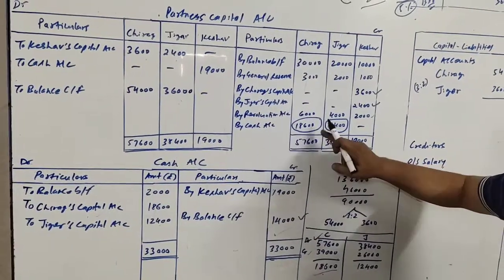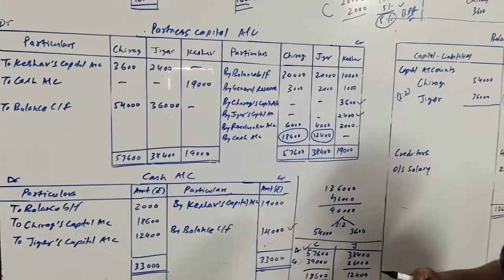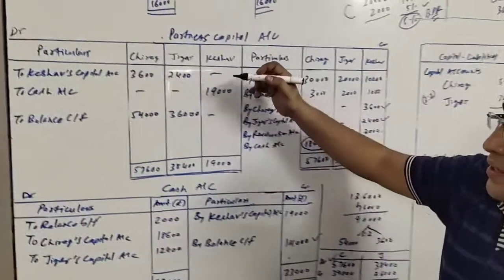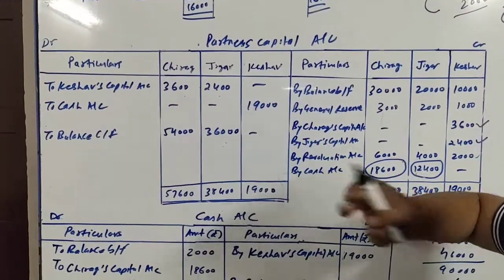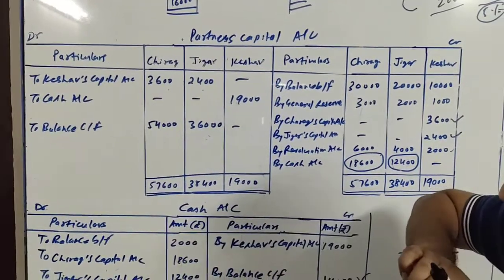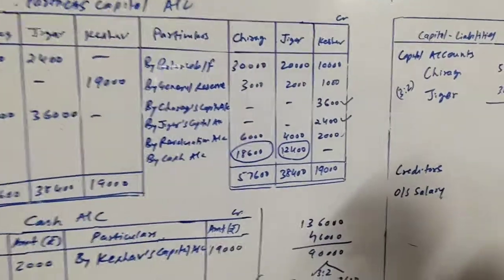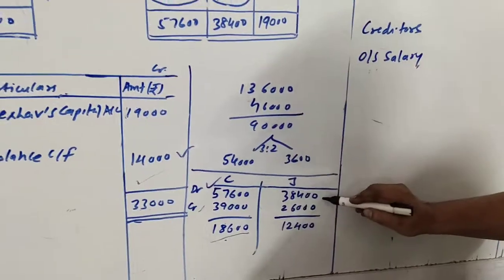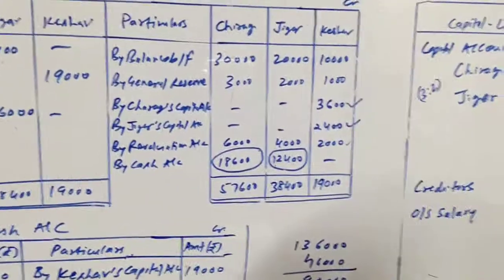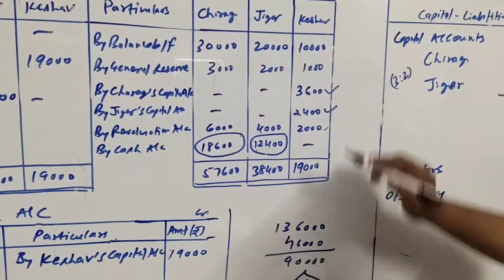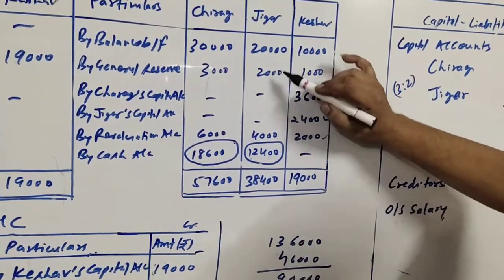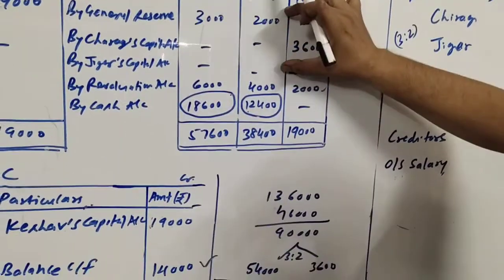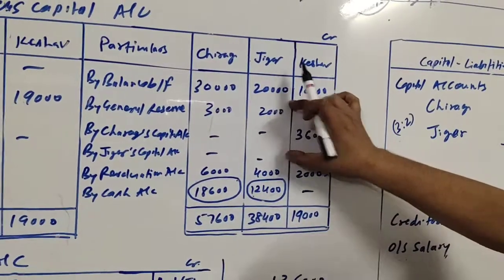So 18,600 by cash account. Now talk about Jigar. When I take Jigar's column, on the debit side there are 2 items, 2,400 and 36,000. Total is 38,400. At the credit side there are only 3 items, 20,000, 2,000 and 4,000. Total amount is 26,000.